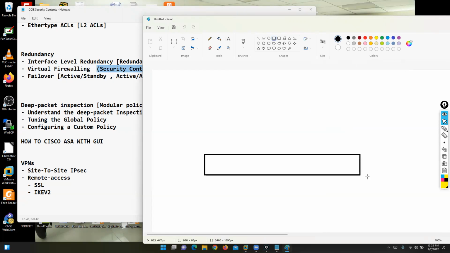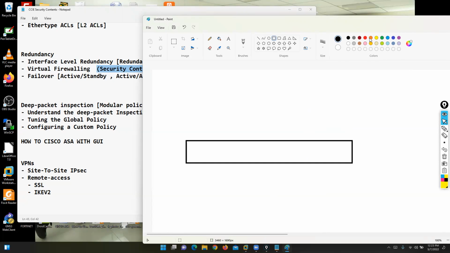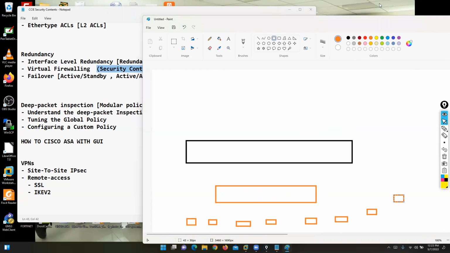For example, I have a single Cisco ASA firewall, and this firewall is connected with a switch, and we have multiple computers, you can say multiple departments. So it's like VRF, one firewall you can use for different customers. Yes, exactly, but in VRF you are not dividing your complete firewall, you are dividing your routing table. Here we are trying to divide our single firewall box into multiple virtual firewall boxes, and there is no communication between each other.